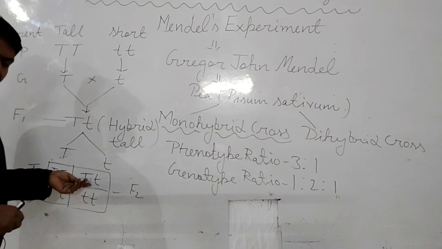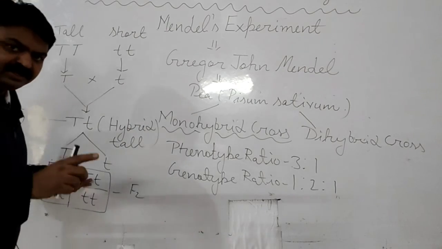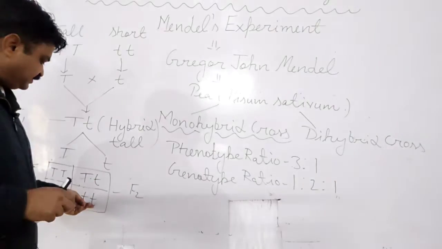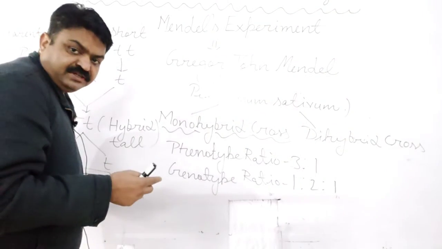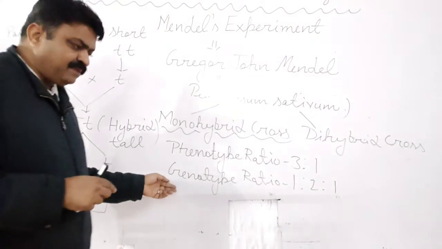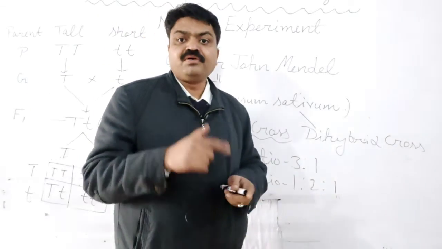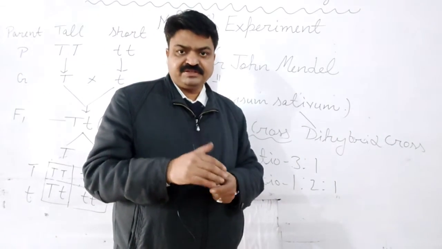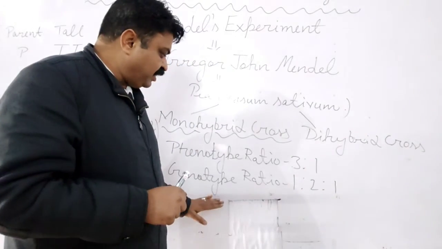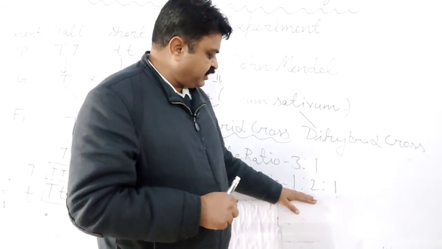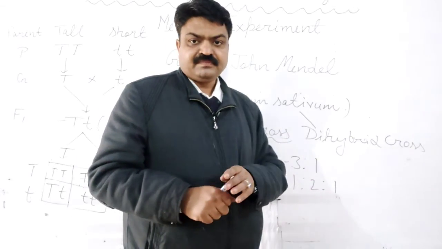Here impure tallness genes are there, here also impure, and in this there is the pure dwarf gene. So the genotype ratio is given according to the structure of the gene, from which we know about the structure of the gene. So what is it? It is 1:2:1.